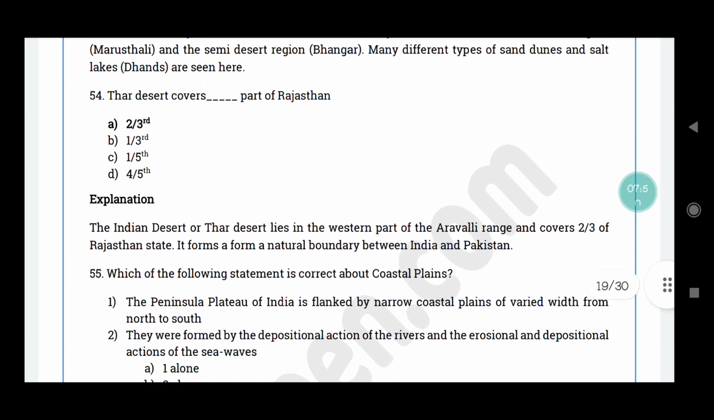54th question. Thar Desert covers dash part of Rajasthan. The correct answer is option A. 2/3.